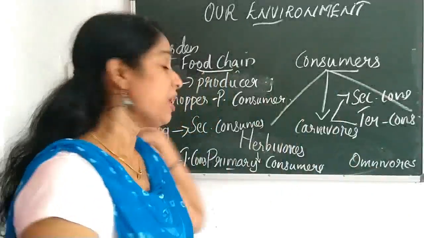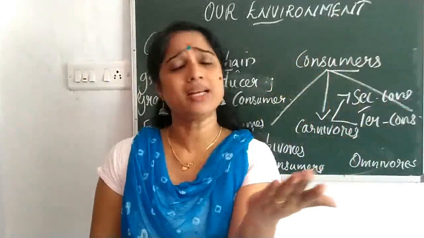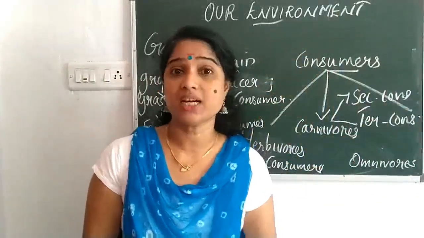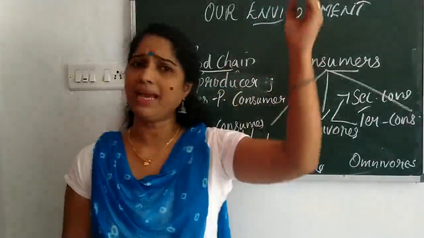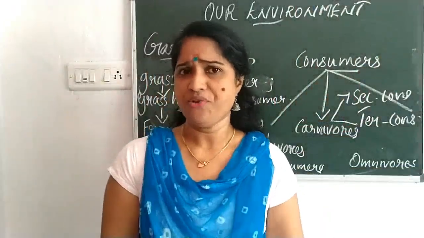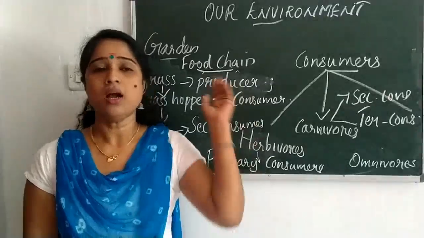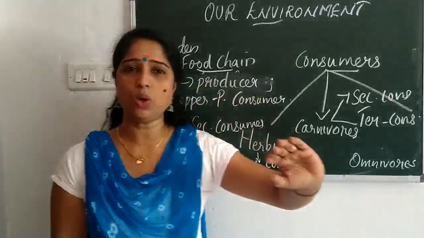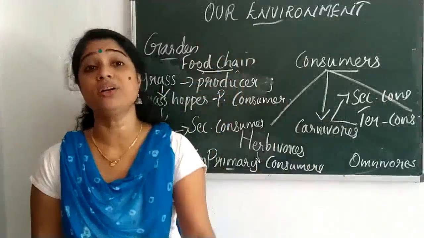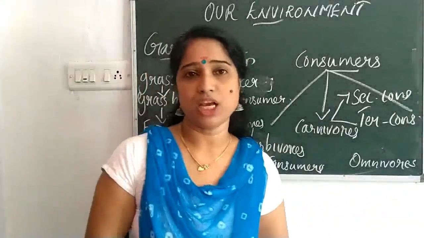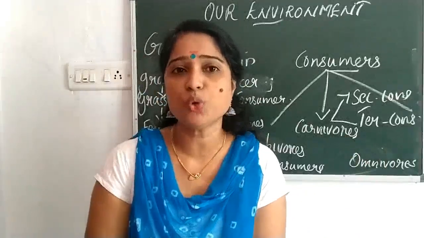For example, here, the snake is eaten by a hawk. Then that hawk will come under which group? Quaternary consumer. Okay, quaternary consumer. Mainly every food chain may end there, quaternary consumer. Rarely only something goes beyond it. Very rarely only. Normally, tertiary consumer, up to that level only, majority of the food chains are there. But in some situations, we could see quaternary consumer also. As in the case of snake, the snake is eaten by the hawk. Then hawk will come under which group?